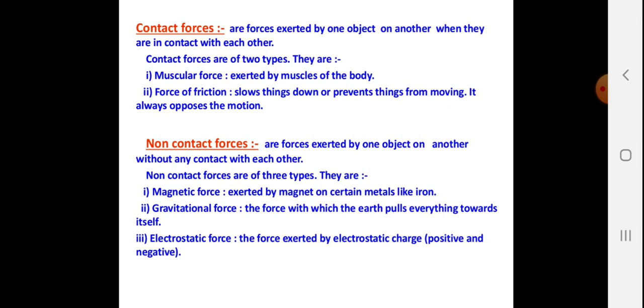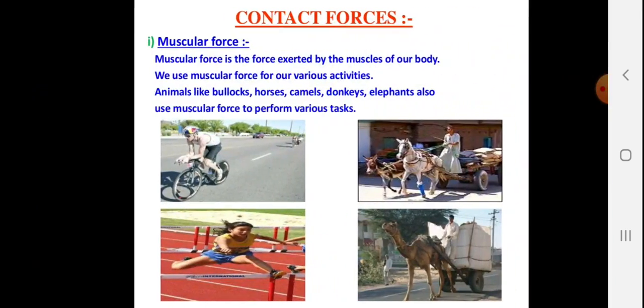Non-contact forces are the forces exerted by one object on another object without coming in contact with each other. Non-contact forces are of three types. They are magnetic force, exerted by a magnet on certain metals like iron. Gravitational force, the force with which the earth pulls everything towards itself. Electrostatic force, the force exerted by electrostatic charges. You might have done that scale experiment, rubbing the scale on your silk kurta or dry hair, and the pieces of paper are attracted towards you.